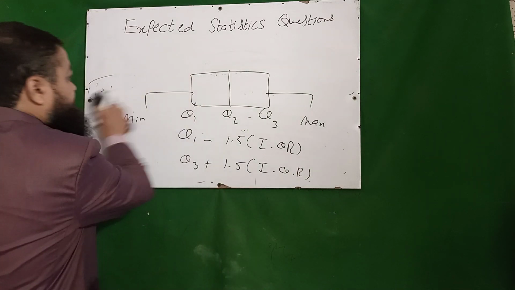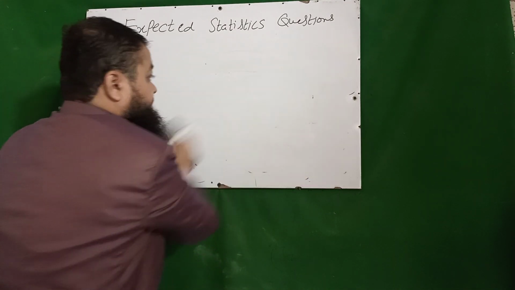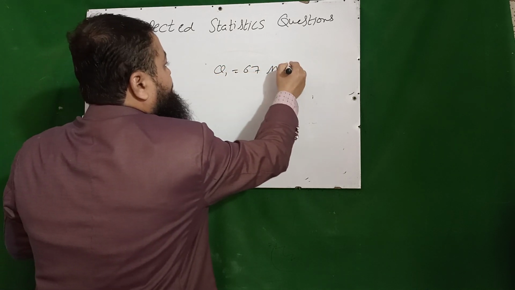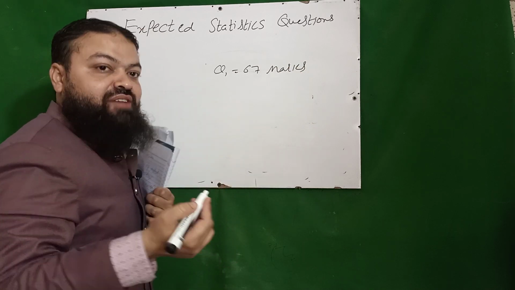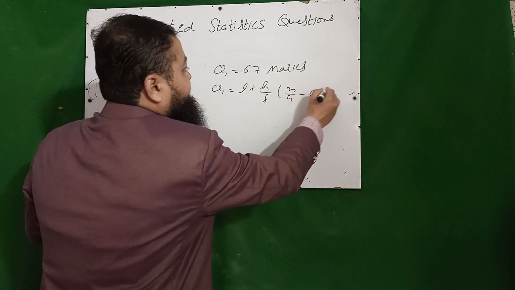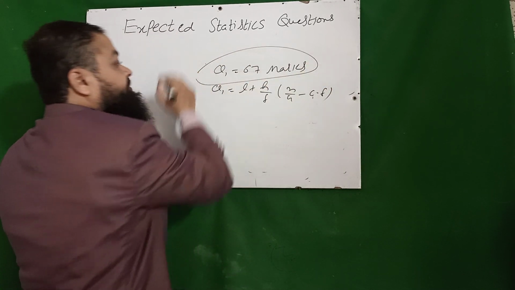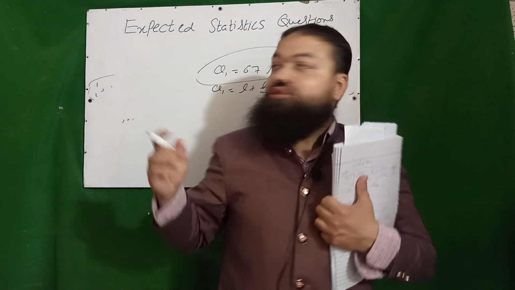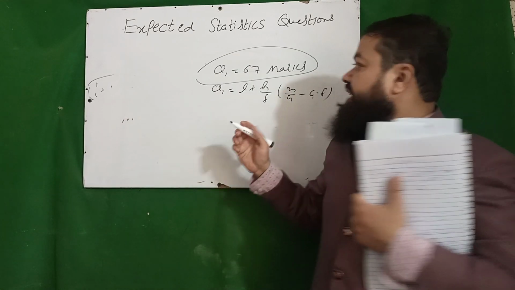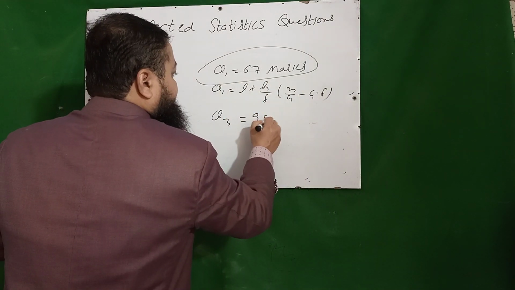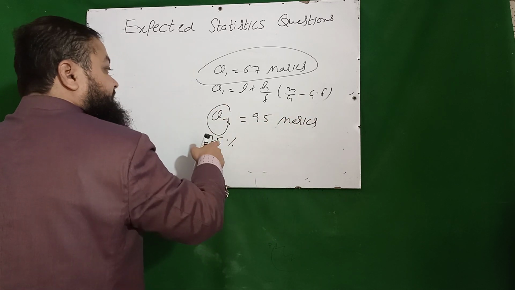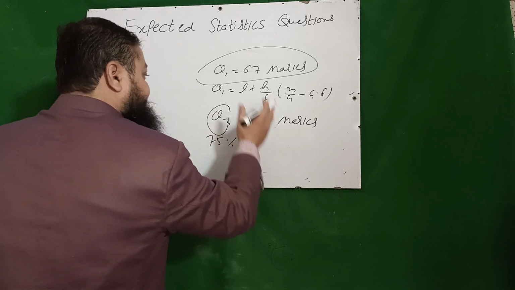Next is very important, and that is the interpretation for written test as well as interview. For example, Q1 is 67 marks. You have calculated Q1, which is 67, by applying any formula like L plus h over f times n over 4 minus CF. Now what will be the interpretation? It means that 25% people have got marks 67 or less. If Q3 is 95 marks, the interpretation is that 75% people of the class, students of the class, have got 95 and less marks.